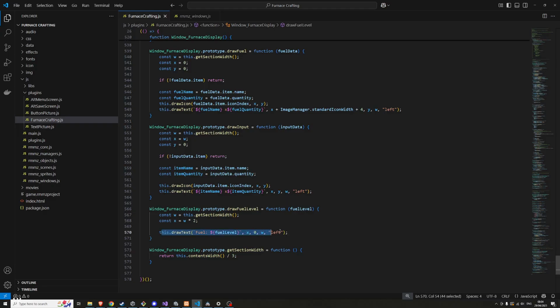At the moment, I'm just drawing this text, but I would rather switch this into being a little gauge graphic that, I don't know, maybe I actually don't know how I would do that because at the moment I'm just adding some sort of number to the furnace, like you have 100 fuel in the furnace, but there's no real maximum that that could be.